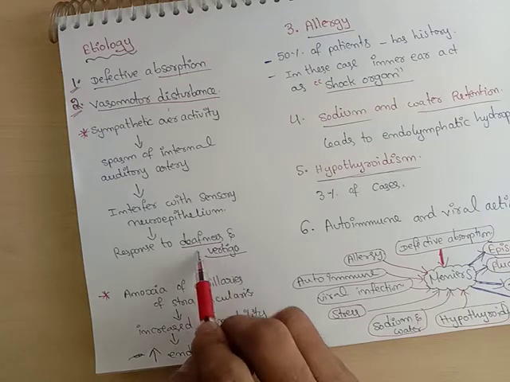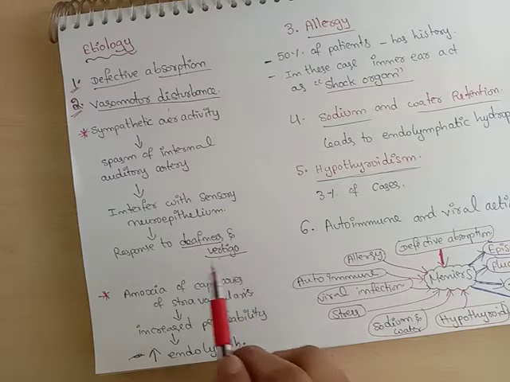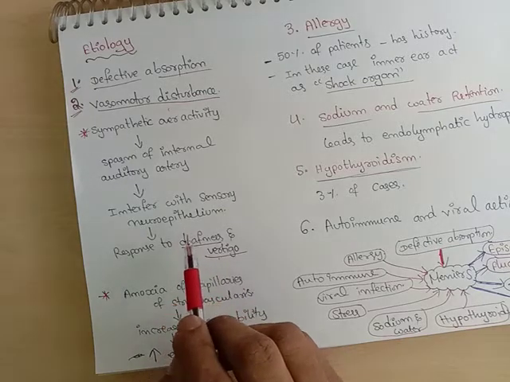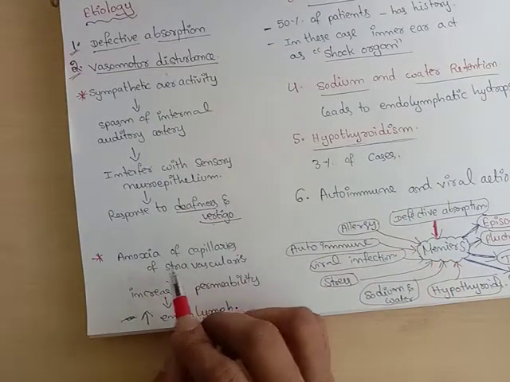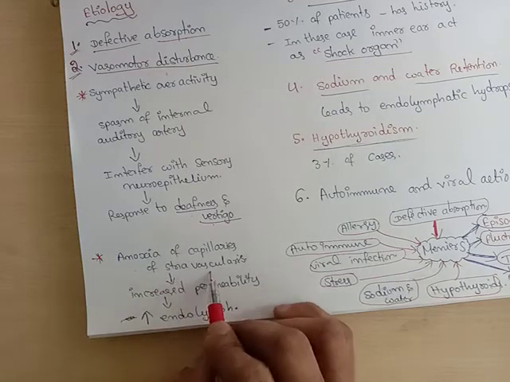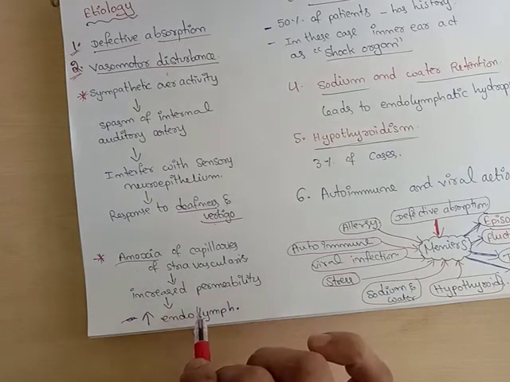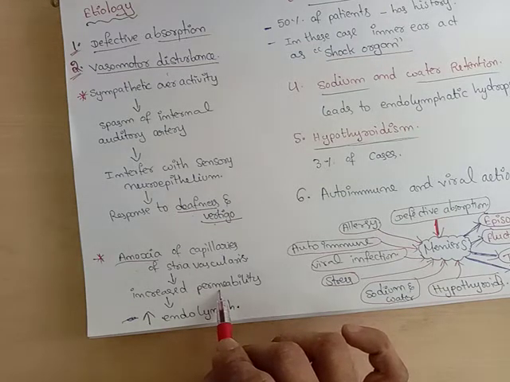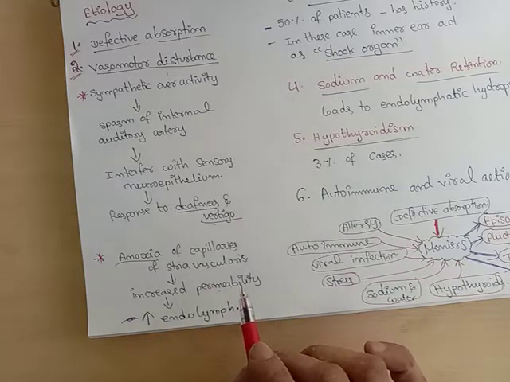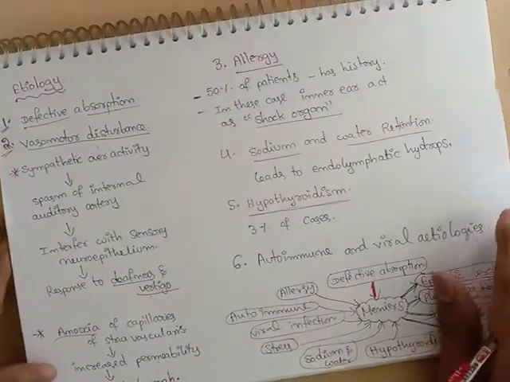It results in deafness and vertigo. Why? Because the nerve supply is compromised. It leads to ischemia and there is loss of the nervous structure. There is disturbance of the sensory neuroepithelium structure in the area. Anoxia of capillaries of the stria vascularis: anoxia means deficiency of oxygen, which leads to increased permeability of the stria vascularis. There is transudation of fluid into the scala media, which leads to an increase in the endolymph, which further progresses to Meniere's disease. This is the vasomotor disturbance.